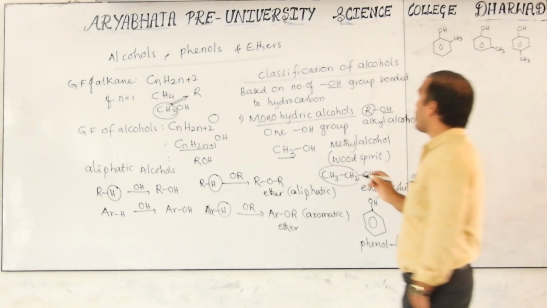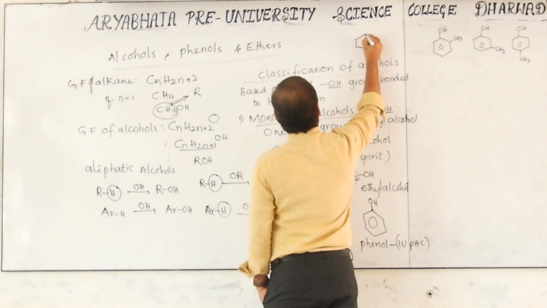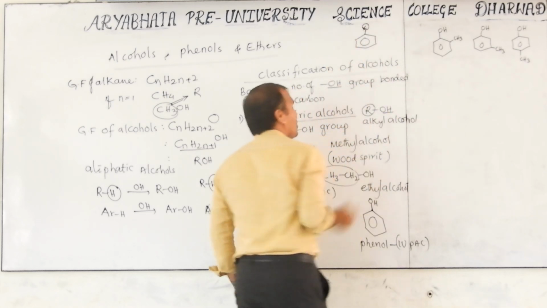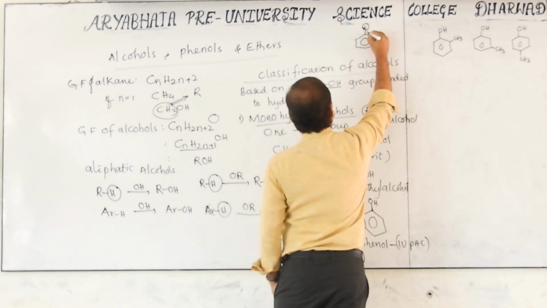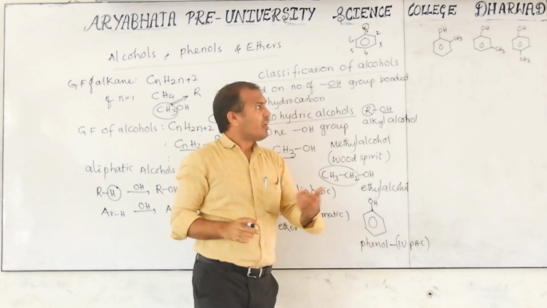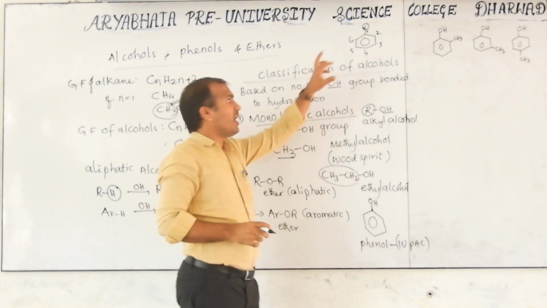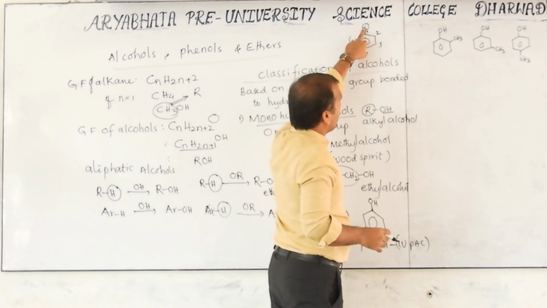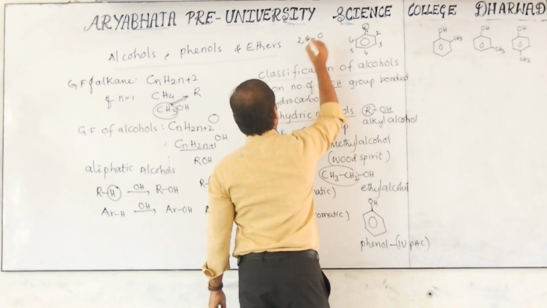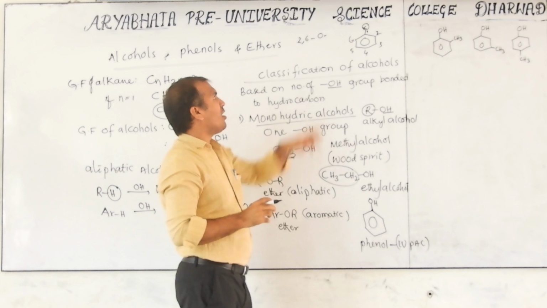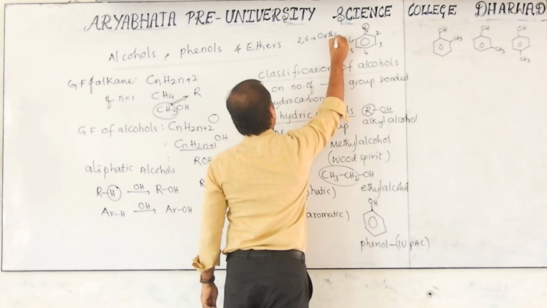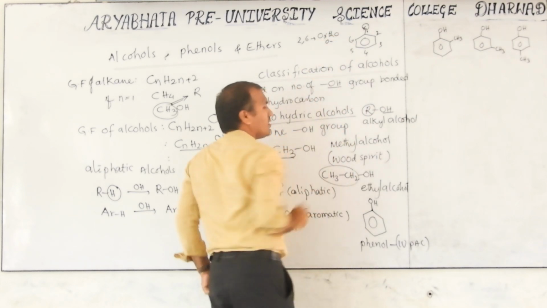I think you know what ortho, para, meta are. Consider that some X group is present at this position. This is the first position. This is second, third, fourth, fifth, sixth. So ortho, para, meta are always defined with respect to a specific group. With respect to the first position, 2 and 6 are known as ortho positions, denoted with a small o dash. Otherwise, you can write it completely as ortho.